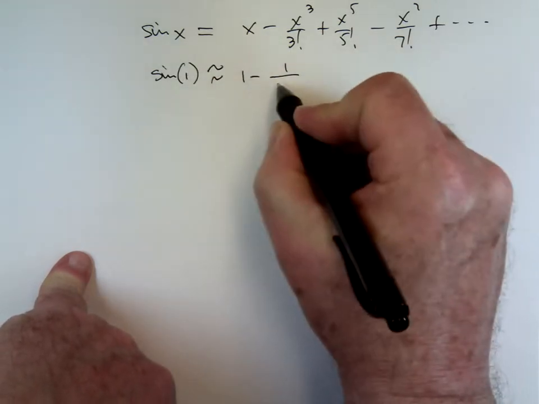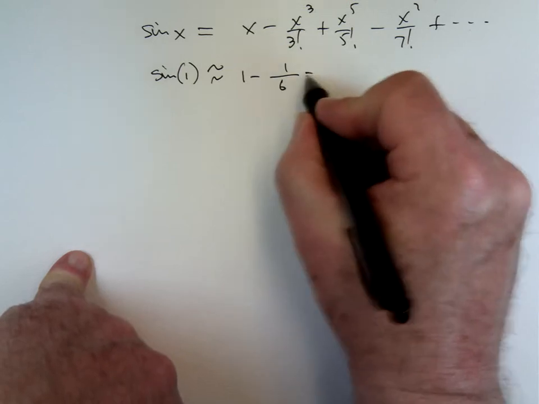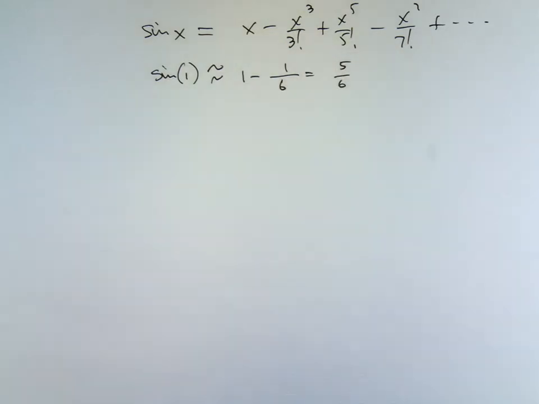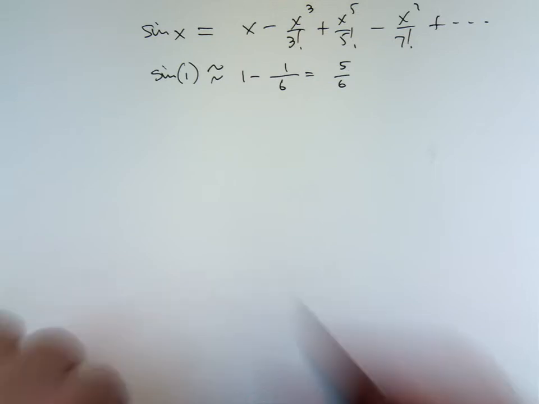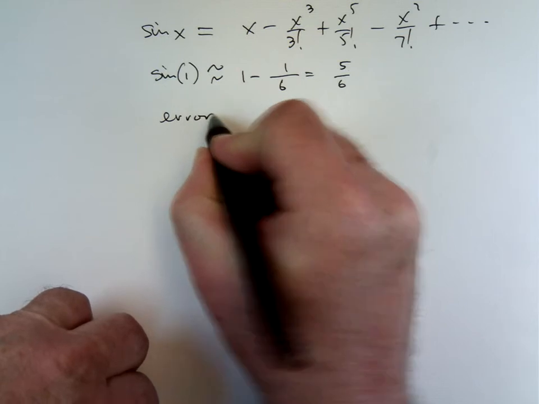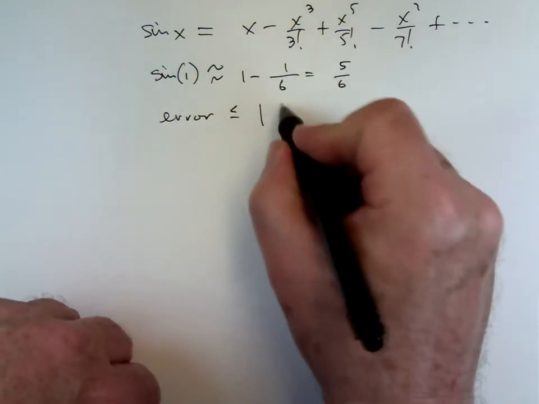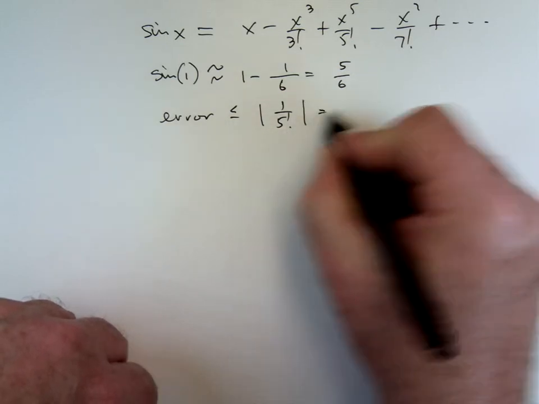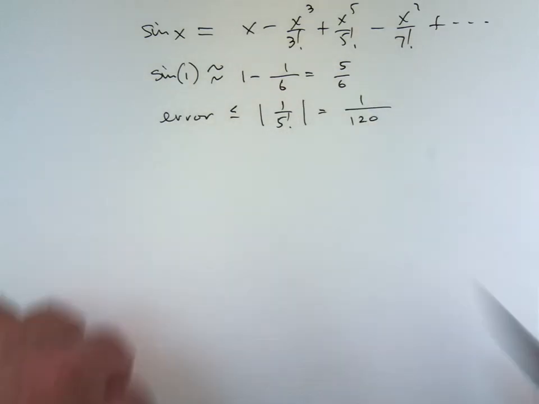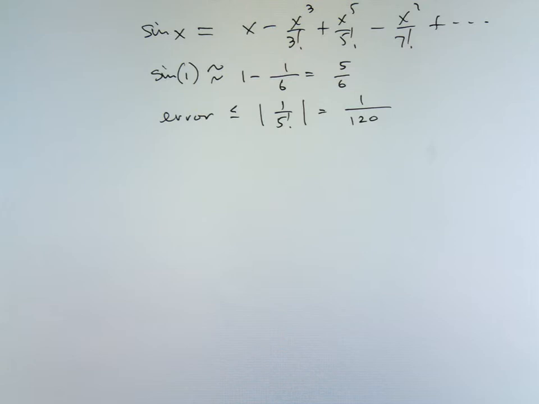3 factorial is 6, we get 5/6. Okay? That's our approximation for sine of 1 radian. What kind of error do we have? Well, the error is less than or equal to the next term. The next term would be 1 over 5 factorial, which would be 1 over 120. So we know how accurate that is. Okay, that's your test. Any questions on that?